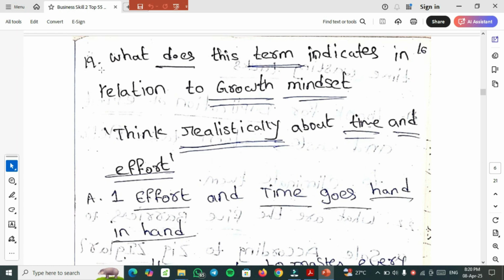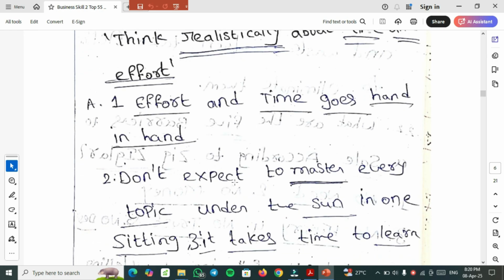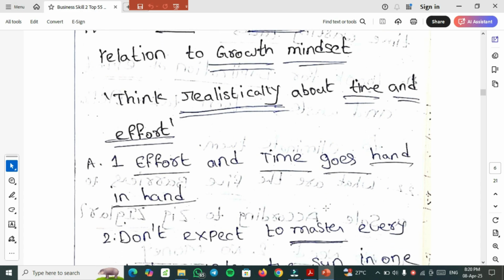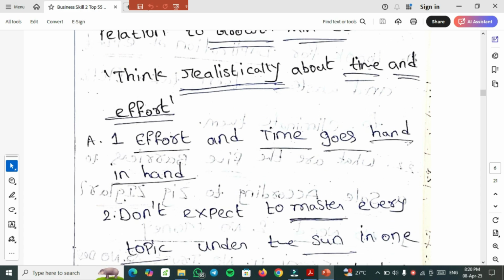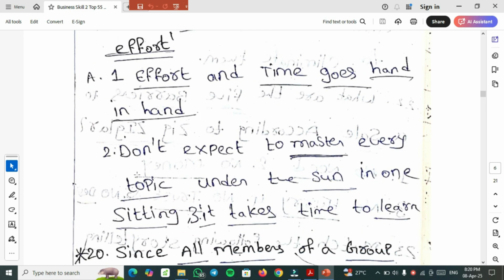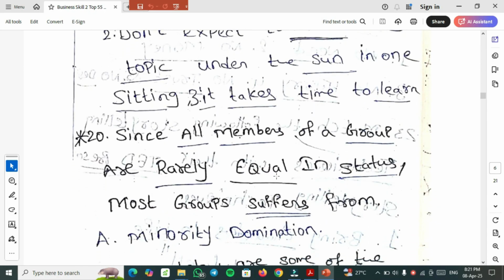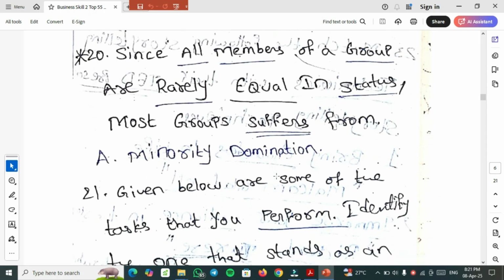19th one, most important one. What does this term indicate in relation to growth mindset? Think realistically about time and effort. This is a multiple select question. You have to select two or more right answers among the given answers. The first right answer is effort and time go hand in hand. The second right answer is don't expect to master every topic under the sun in one sitting. And the third option is also a right answer: it takes time to learn. So in this question, three options are right among the 5-6 options.